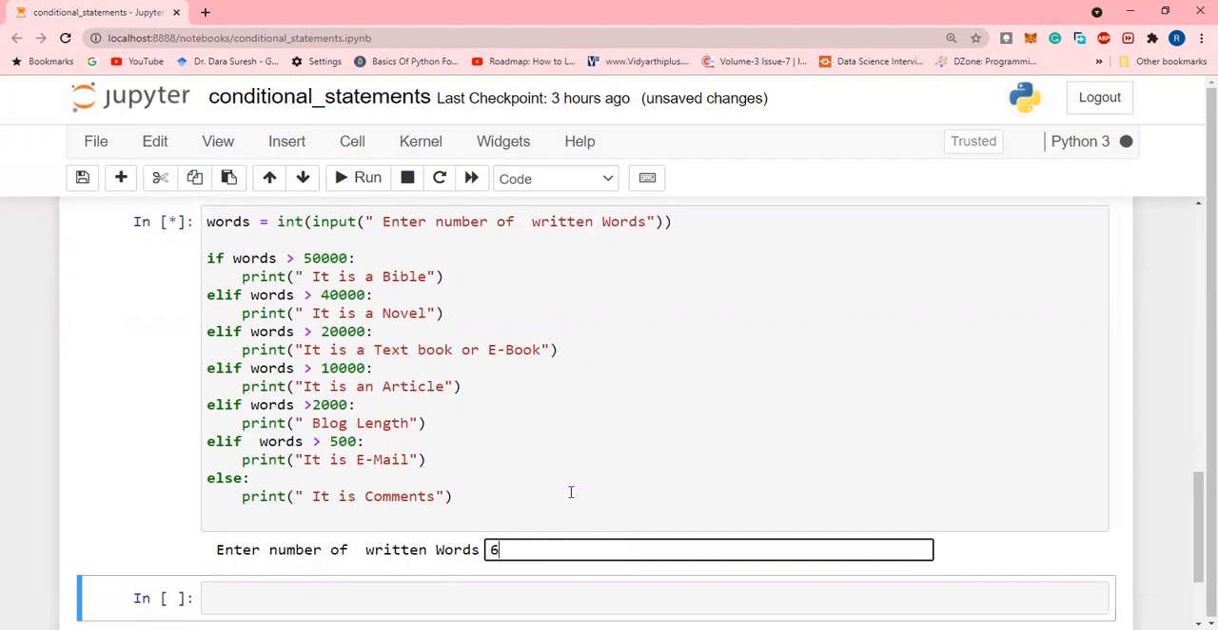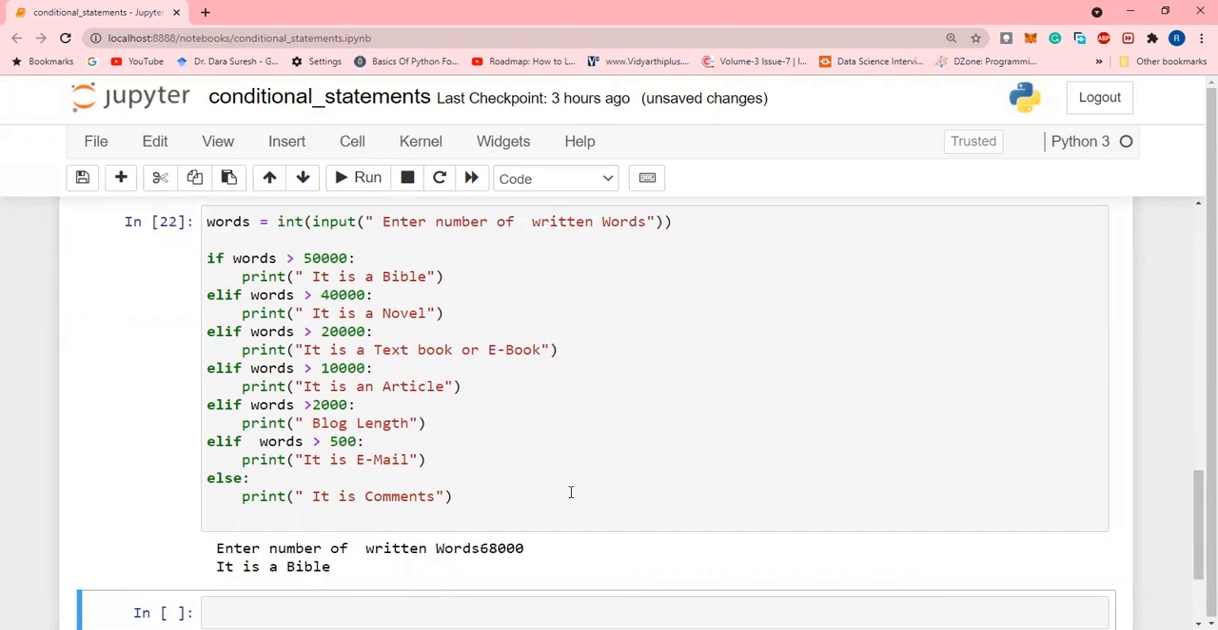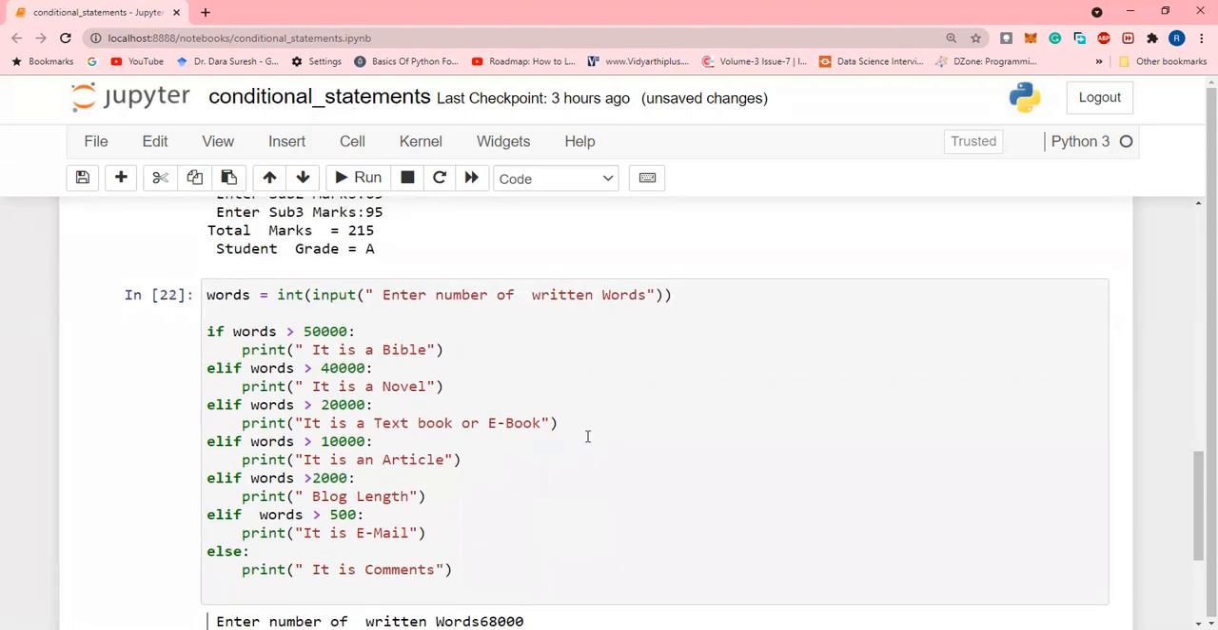here I am giving 68,000. That means it is greater than 50,000. It is a Bible. Whenever we give the words, the value is stored in words, and we are comparing that 68,000 with 50,000. So 68,000 is greater than 50,000. It is true. So if it is true, this statement will be executed. It is a Bible. When it is true, the remaining elif structure will be ignored.